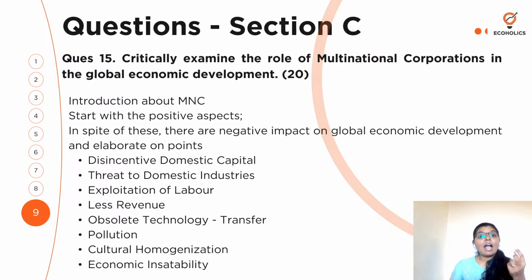right? And then whenever there is a question on examine the role, examine the role matlab you are being an examiner. You are going to be having a neutral perception. You're going to look at the positive aspects. You're also going to look at the negative aspects. So you're going to talk about the positive aspects of MNC, what and all it is going to help us with. So definitely MNCs play a very positive role, especially in the developing economy in terms of creating employment opportunities, technology transfer, expertise, and so on and so forth, right?